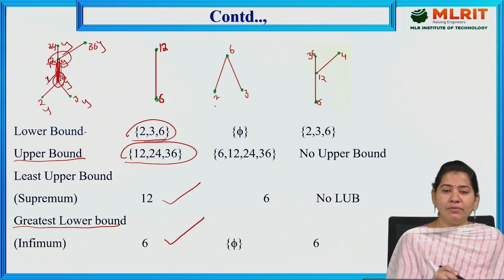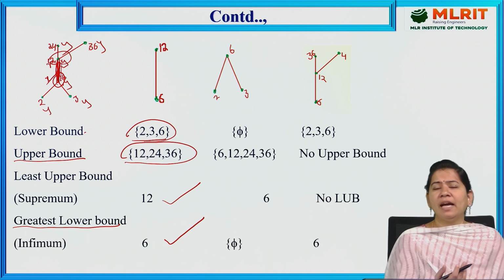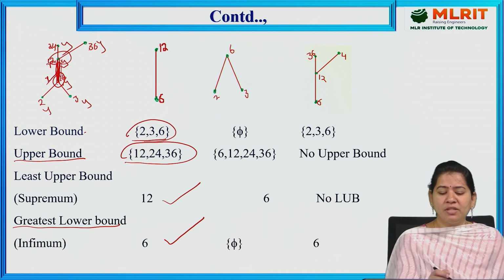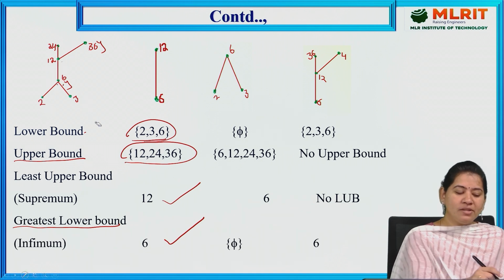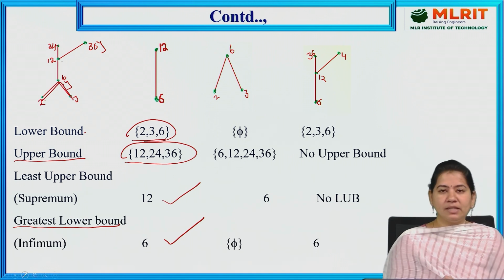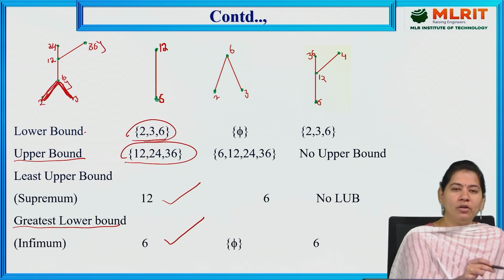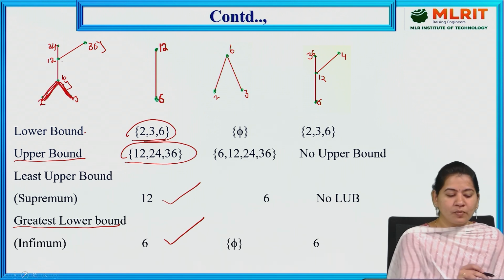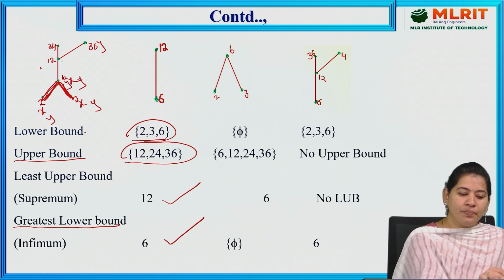In the same way, we have another subset also. For a particular Hasse diagram, we can have many subsets. So this is one more subset: 2, 3, 6 is also a subset of the original Hasse diagram. Now, for this subset, how to find lower bounds and upper bounds? Here these three are X elements and these three are also Y elements.